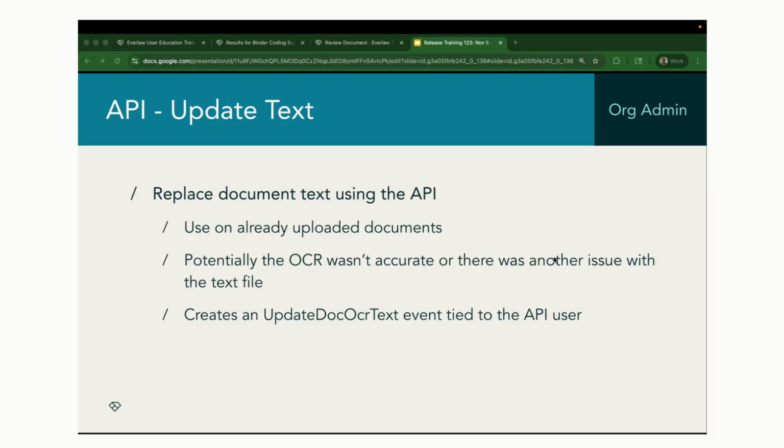So this is also going to be trackable on the org admin page as an update doc OCR text event. So we'll know anytime those have been updated using the API. If you're curious to learn more about how this works, I encourage you to investigate our knowledge base around the API. It can be really helpful if you have a larger organization.